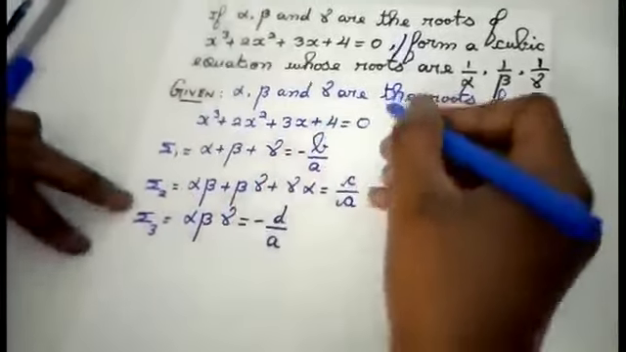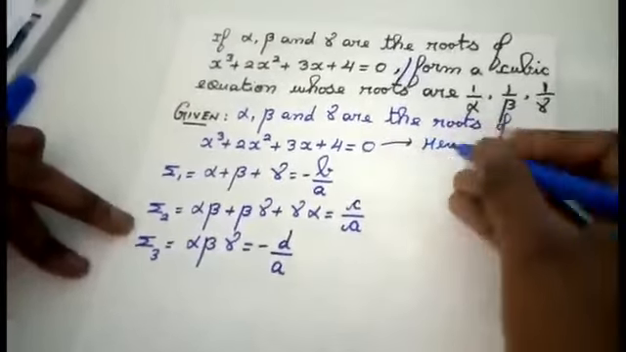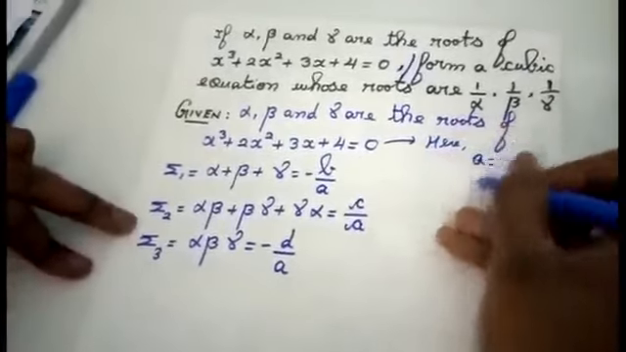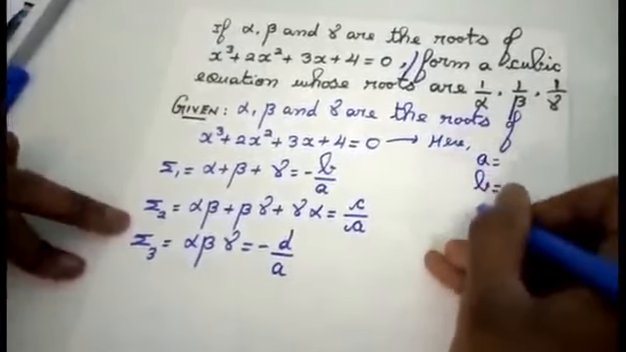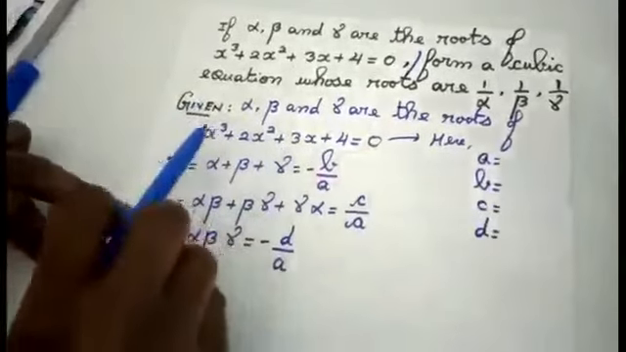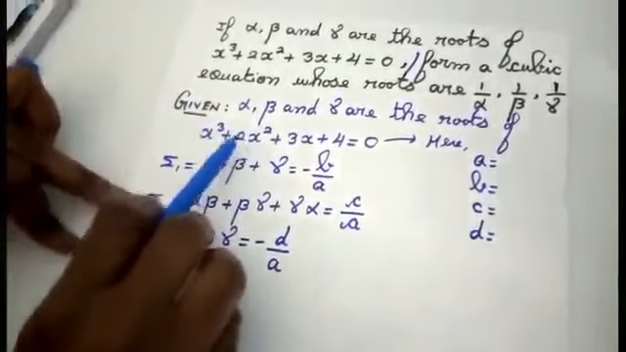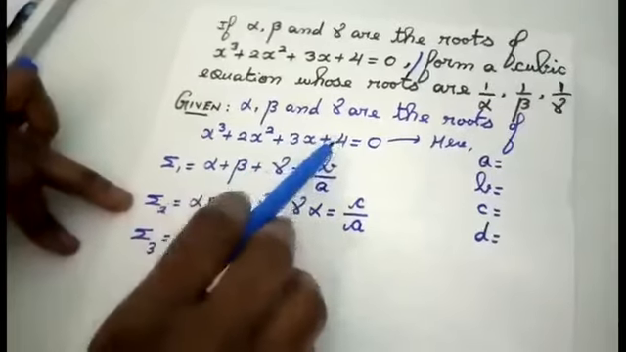Here, first I am going to find the values. So what is the value here? Here A, B, C, D. The coefficient next to x cube is known as A, x square is B, x is C, and the constant is D.